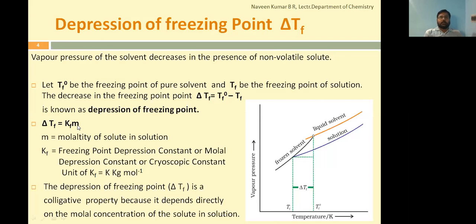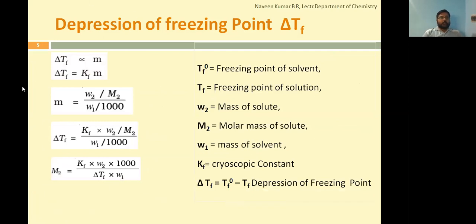So similar to elevation of boiling point, we'll see the rearrangement of this equation to calculate the molar mass of solute. Now delta Tf, depression of freezing point, is directly proportional to molality. By removing the proportionality sign, the constant of proportionality obtained is called Kf. From this equation you can directly rearrange to calculate the molar mass of solute.